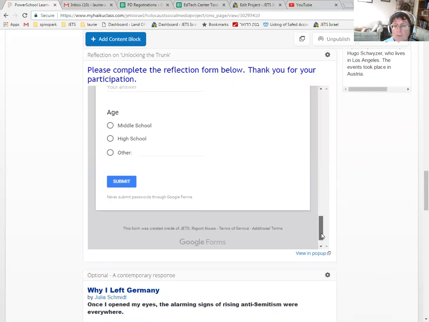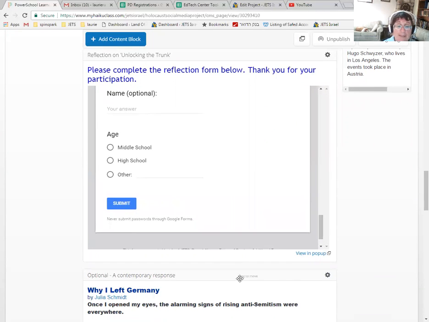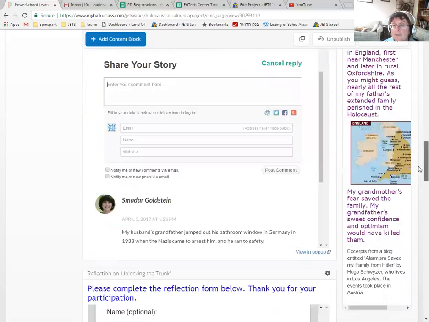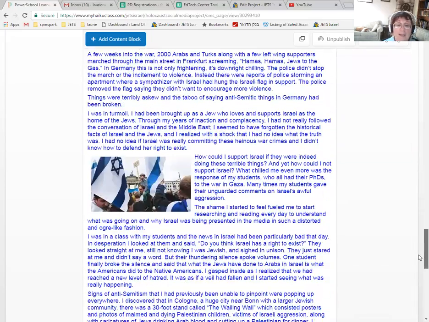Again, at this point, either before or after these activities, they can read the stories. There was one up here on the right-hand side, and the second one is here down at the bottom.